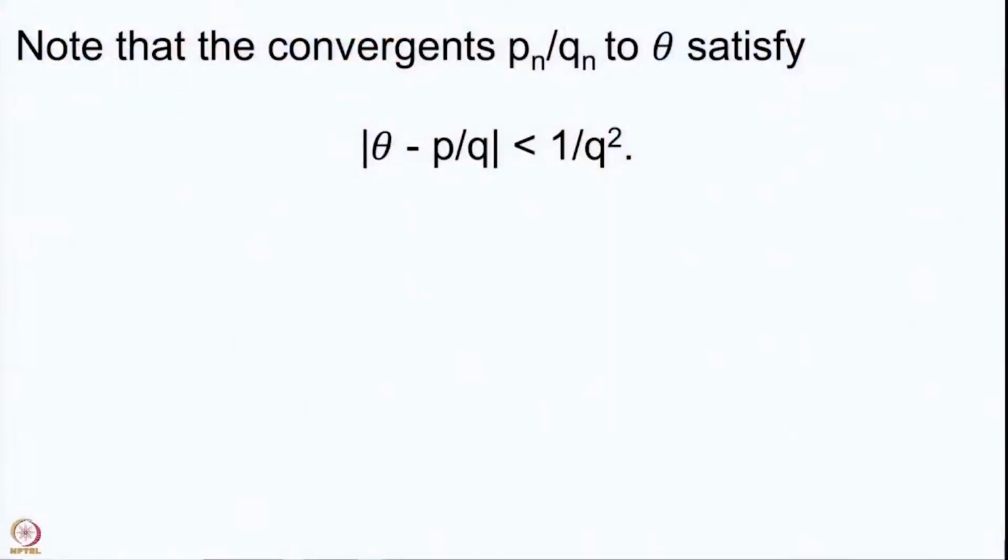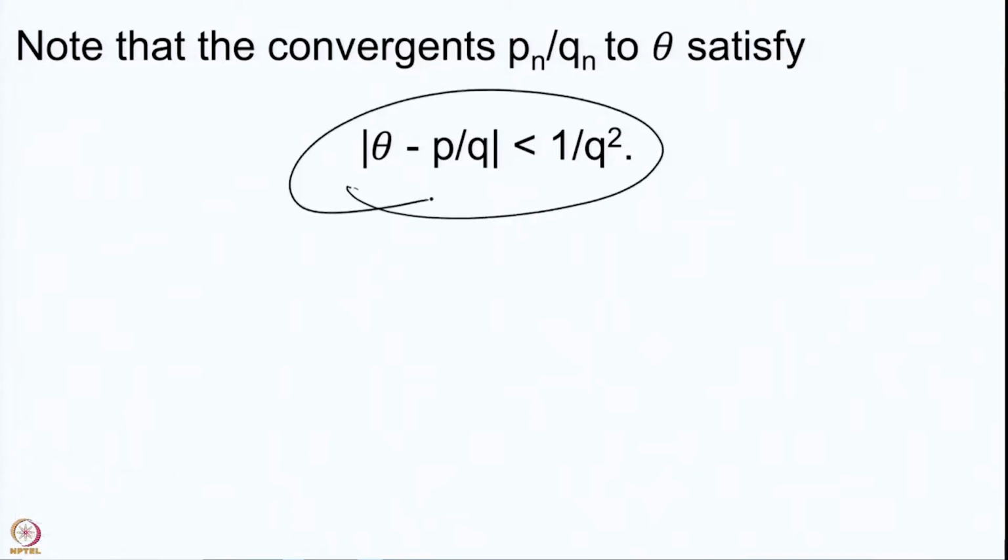So, let us quickly go through the results that we have proved in the last lecture. The convergents certainly satisfy the inequality that |theta minus p by q| is less than 1 upon q square. This was anyway clear from the construction of the continued fraction expansion for a given theta.